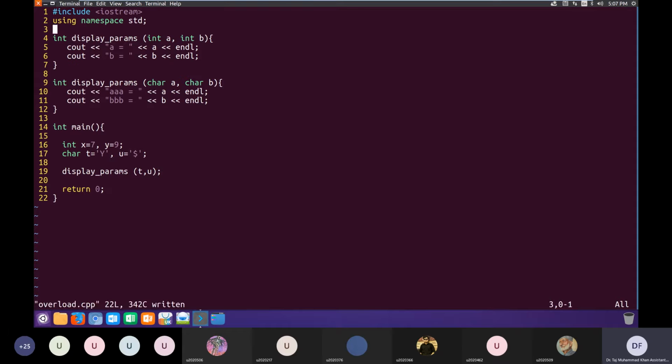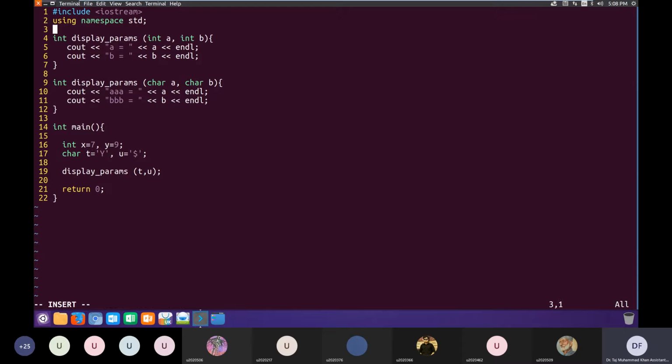Here the number of parameters is the same, but there is a difference between the parameter types of the two definitions. So the compiler can recognize these functions based on their prototypes. Internally the compiler distinguishes between functions based on their signatures.